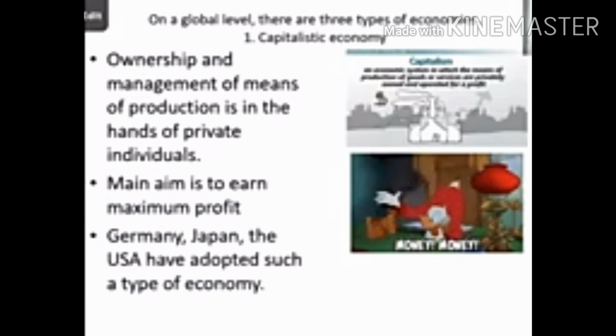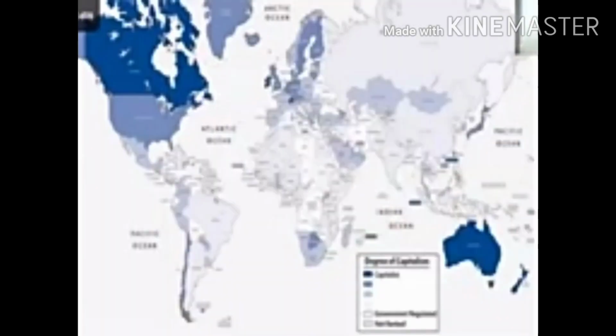If you see few countries in the world like Germany, Japan, USA, they have this kind of economy. Whatever they wish to have produced, on that they can earn maximum profit. So students, in this next map you can see all the blue colored countries, they have the capitalist economy, or they are the capitalist countries in the world.